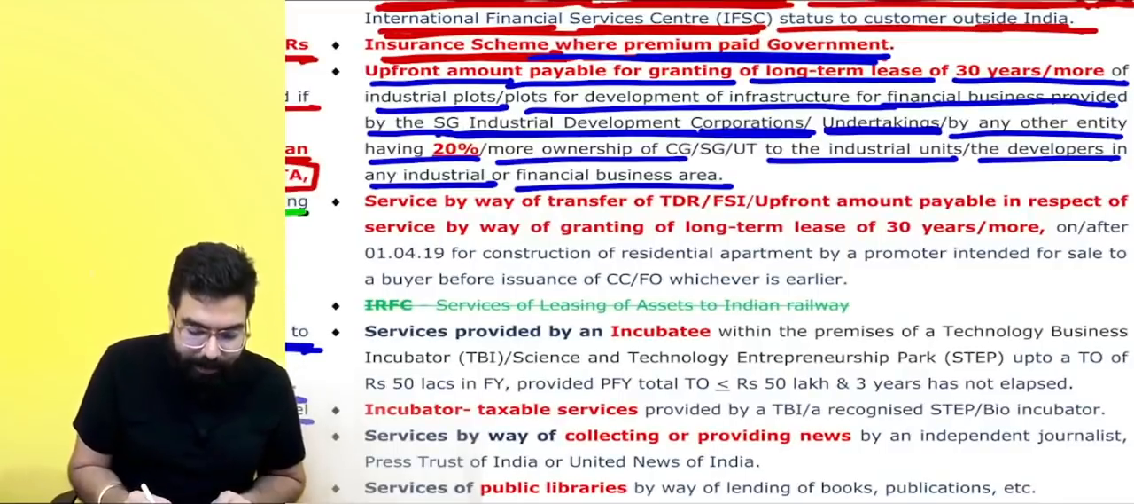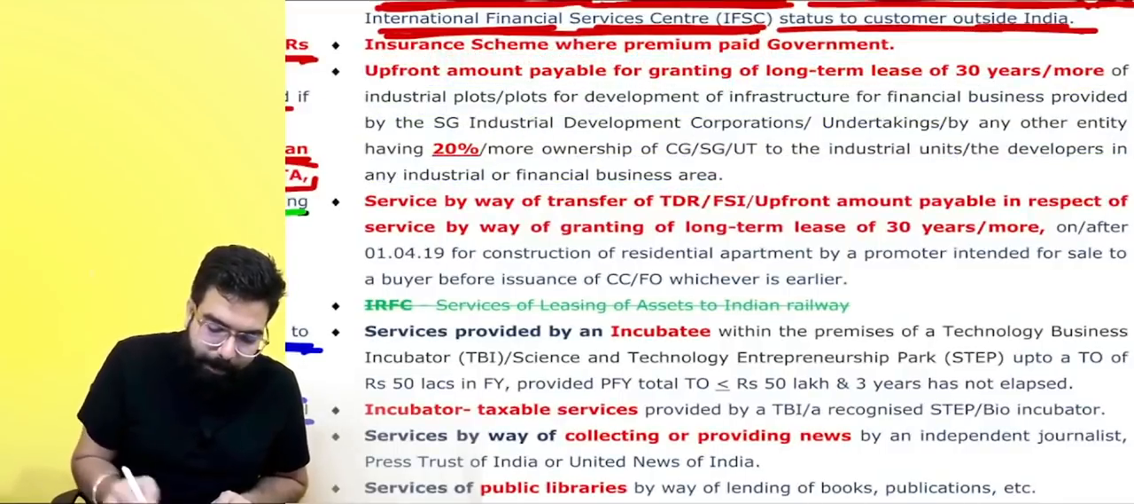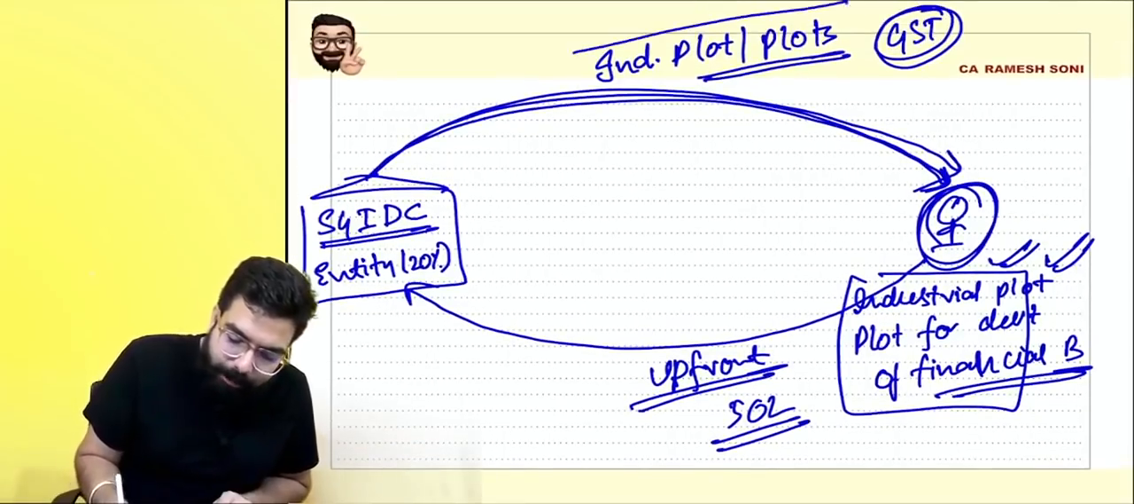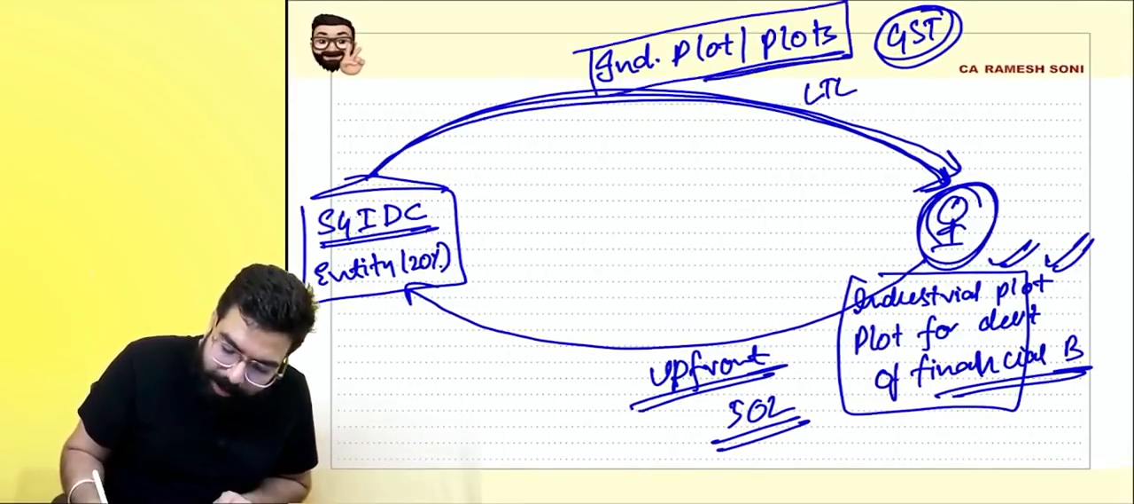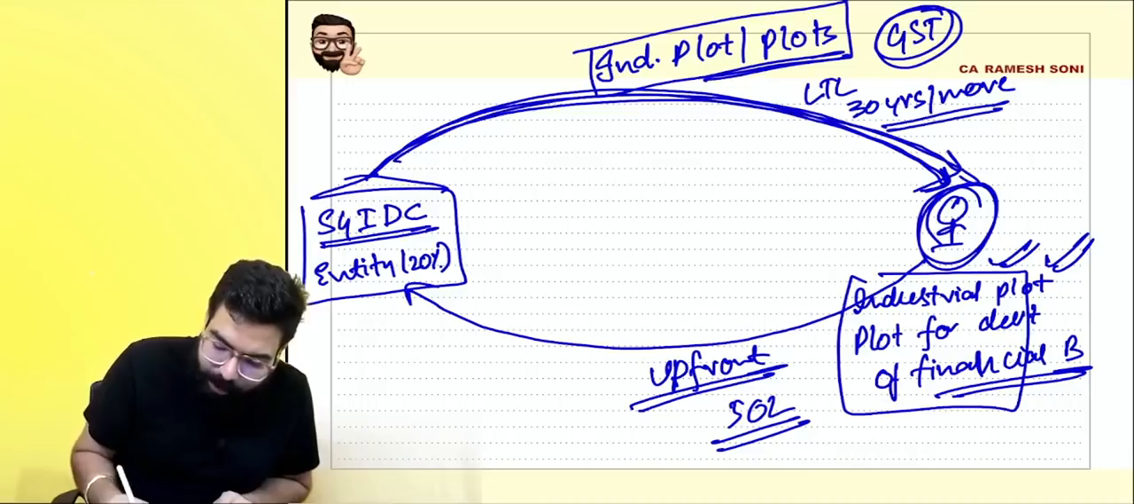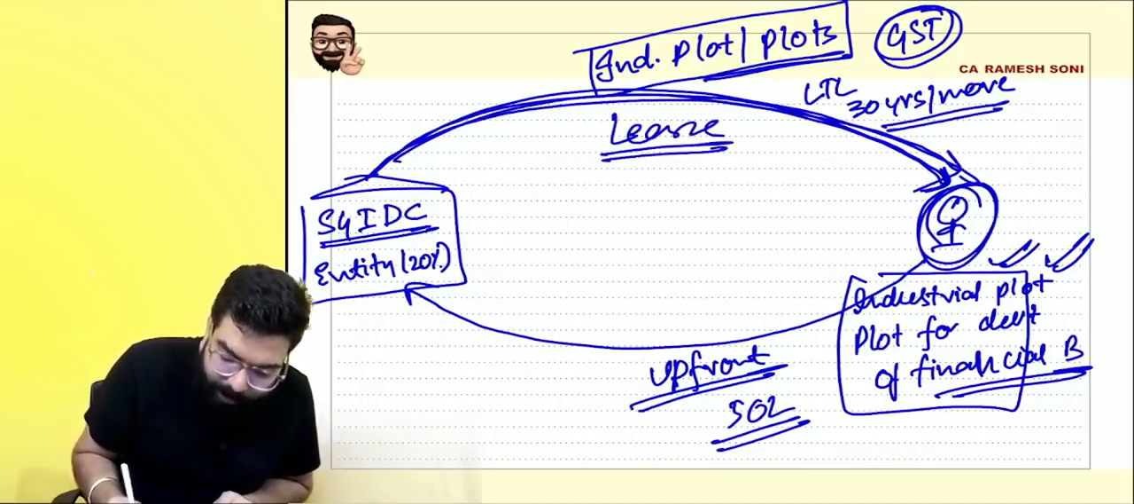They are saying, see over here, upfront amount payable for granting of long-term lease of 30 years or more. Government gave me this plot on long-term lease. Long-term lease means a lease of 30 years or more that the government has given me. So on giving a lease of an industrial plot, GST will come.